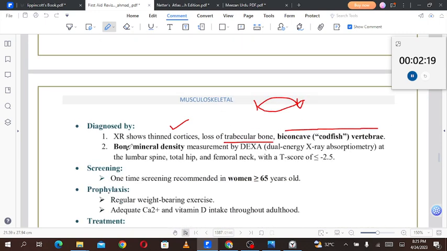Then we have bone mineral density measurement by DEXA, dual energy X-ray absorptiometry. You are not supposed to remember this name, but bone mineral density is measured by DEXA at the lumbar spine, total hip and the femoral neck, with a T-score of less than or equal to minus 2.5. So it is diagnosed by X-ray, which will show thin cortices and loss of trabecular bone. Biconcave vertebra and the codfish sign will be seen. Bone mineral density can be measured by DEXA scan, and if the T-score at these sites is less than or equal to minus 2.5, in that case we diagnose this one.